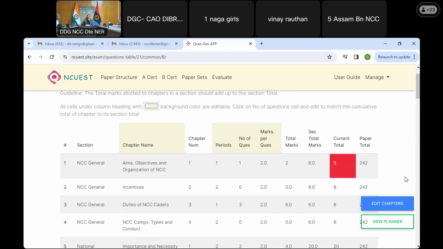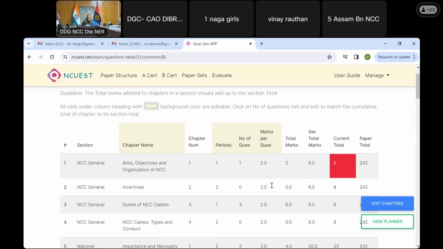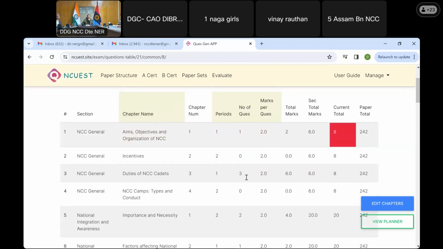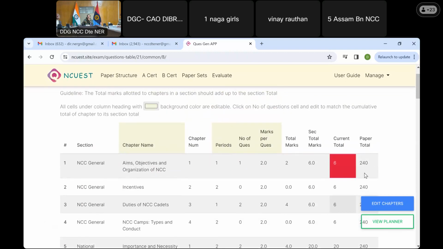So total marks cannot be more than 240. So what I do, I have to reduce something from somewhere. So I will edit this 3 to 2. Once I do that and click outside, you get an updated button here and this becomes 6. This becomes 242 and this will still remain red, but now it is okay.